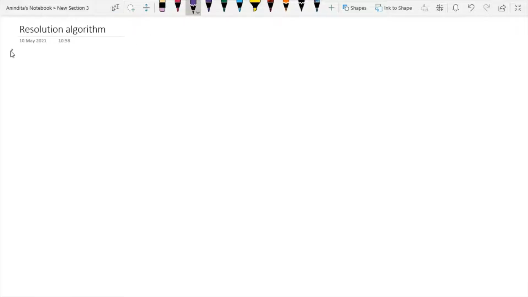So here the first step in the resolution algorithm was conversion of facts into first order logic, and the second step was conversion of this first order logic into conjunctive normal form.